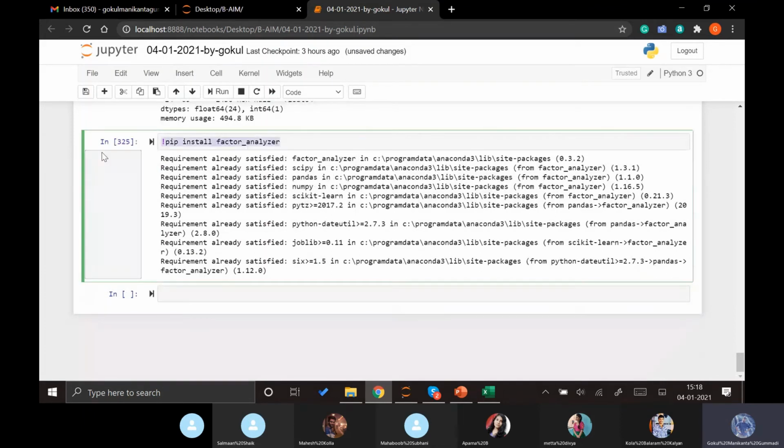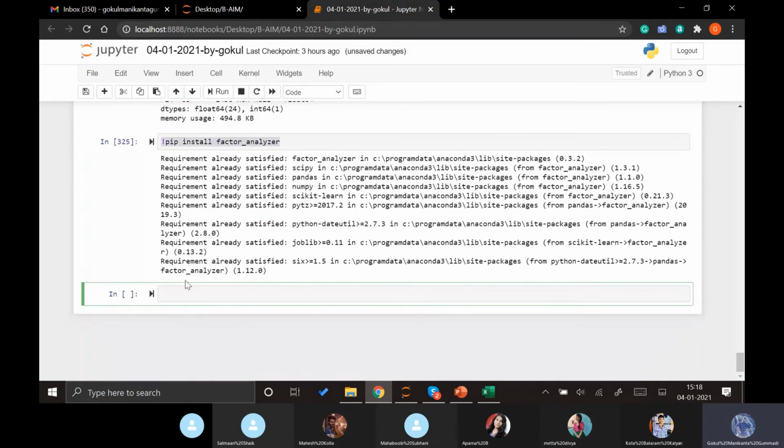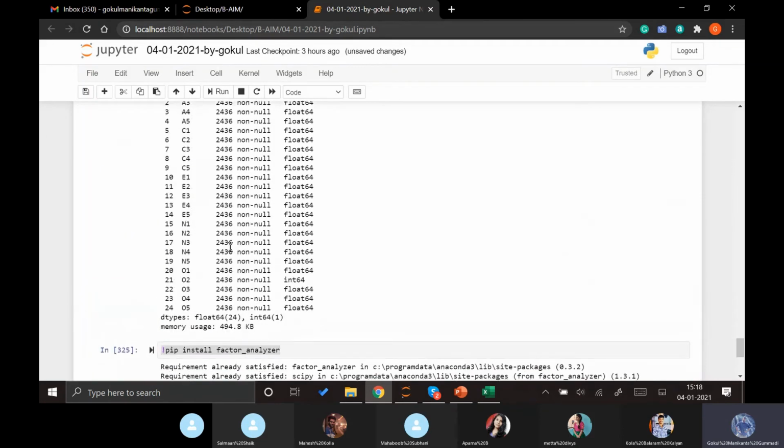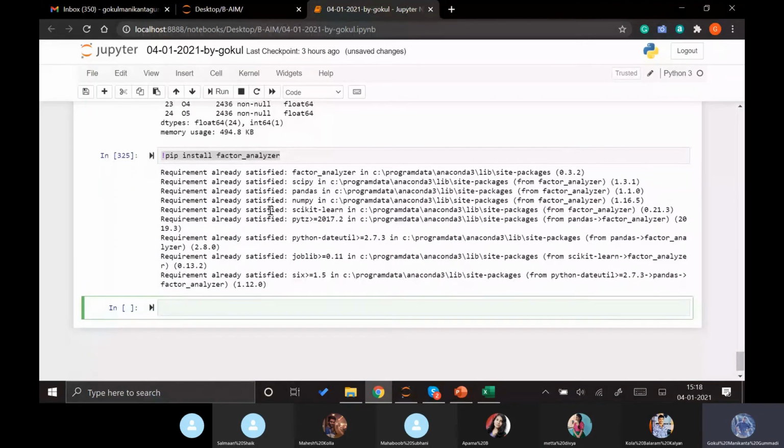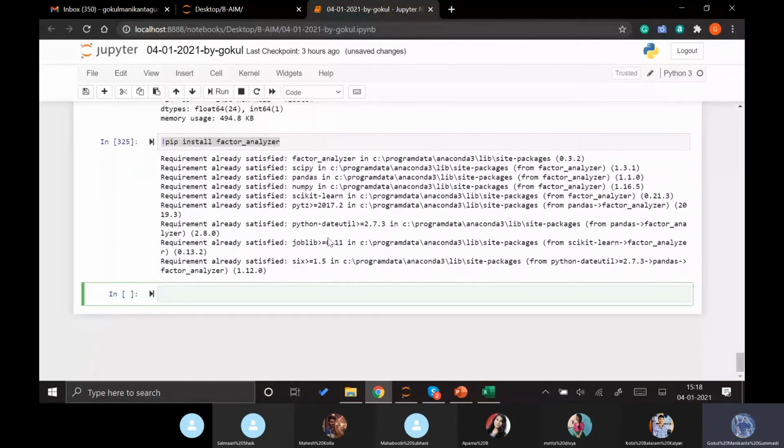After installing the factor analyzer, you first need to see whether we can apply factor analysis on this data set or not. There is one small test, the KMO test. This KMO test will explain whether we can apply the factor analysis onto our data set, whether we can convert the data set into factors or not. So how can we apply this KMO? It is in the same package.